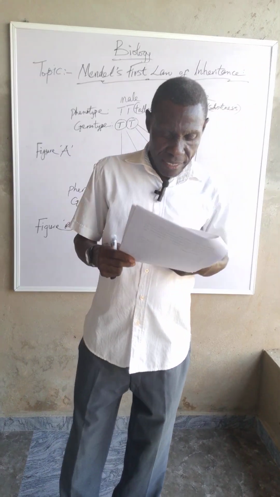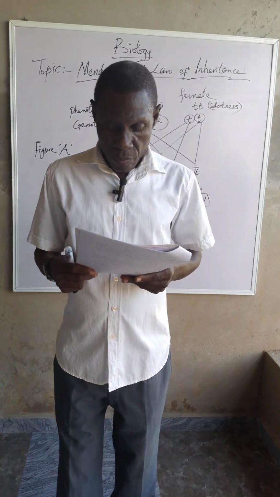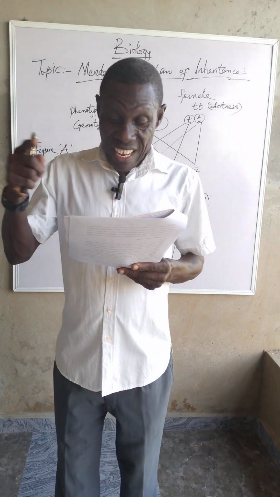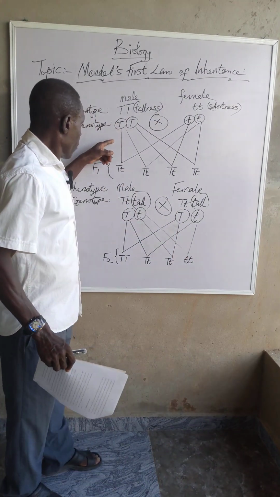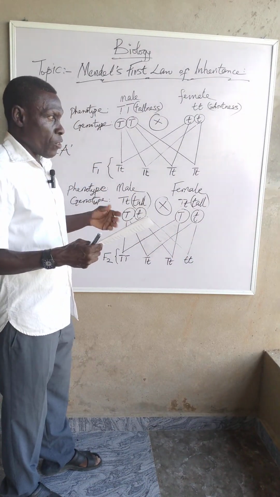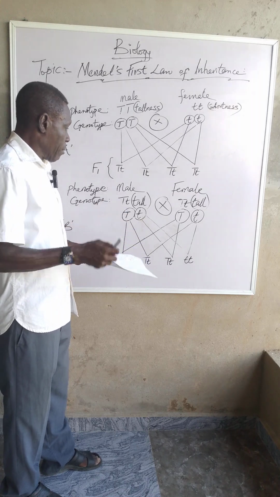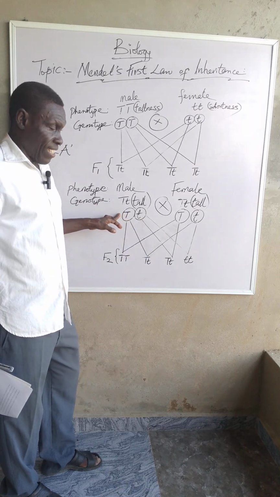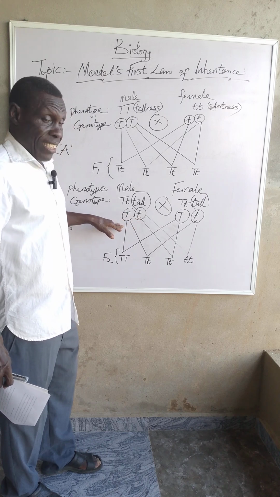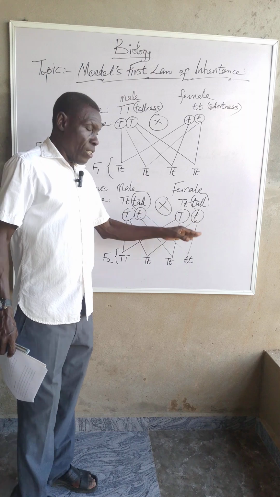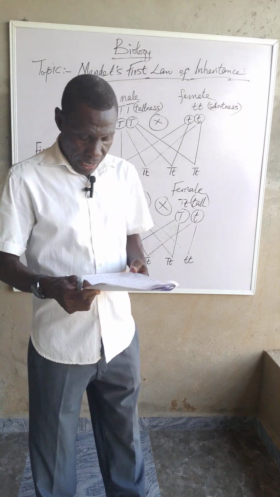Now each gamete is represented by only one encircled letter. The genes are two and they are always paired, so we encircle them to indicate that they are two, and therefore they have the chance of separating to either side at any given time.